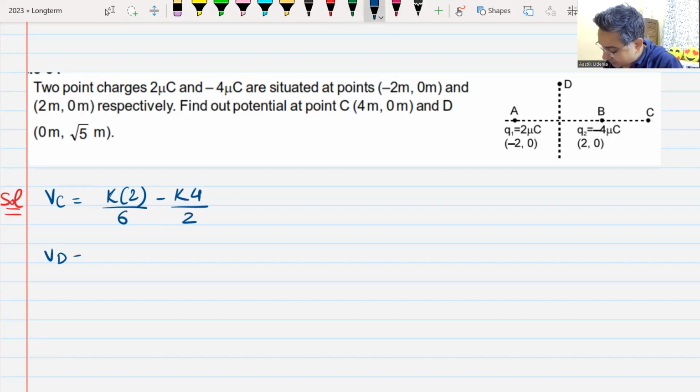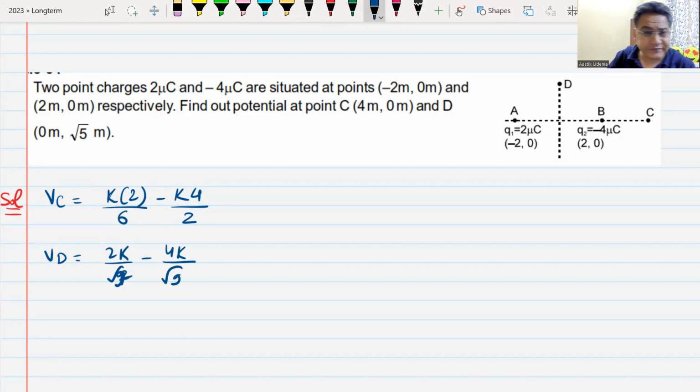Potential at the point D. 2K by root 7 minus 4K by root 7... Sorry, root 9. 2K by root 9 minus 4K by root 9. Root 9 is 3. So that is the answer. You should not have taken so much time.